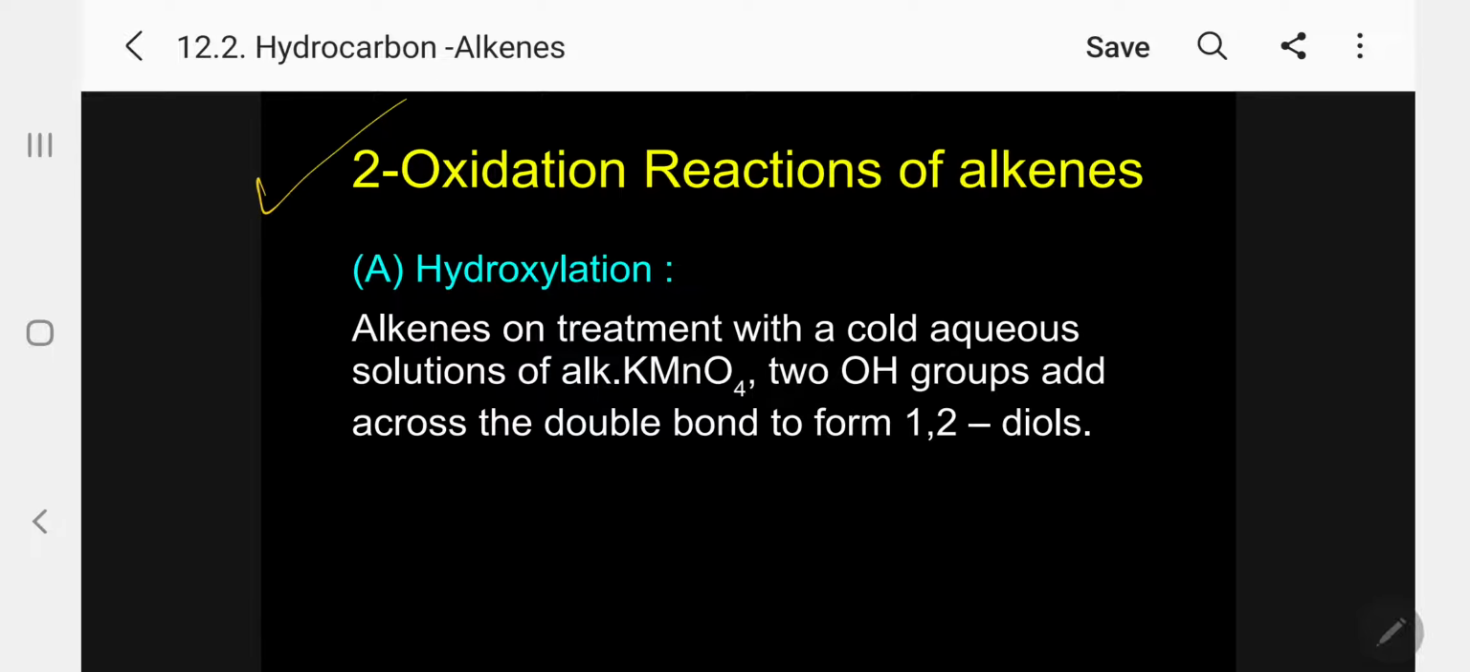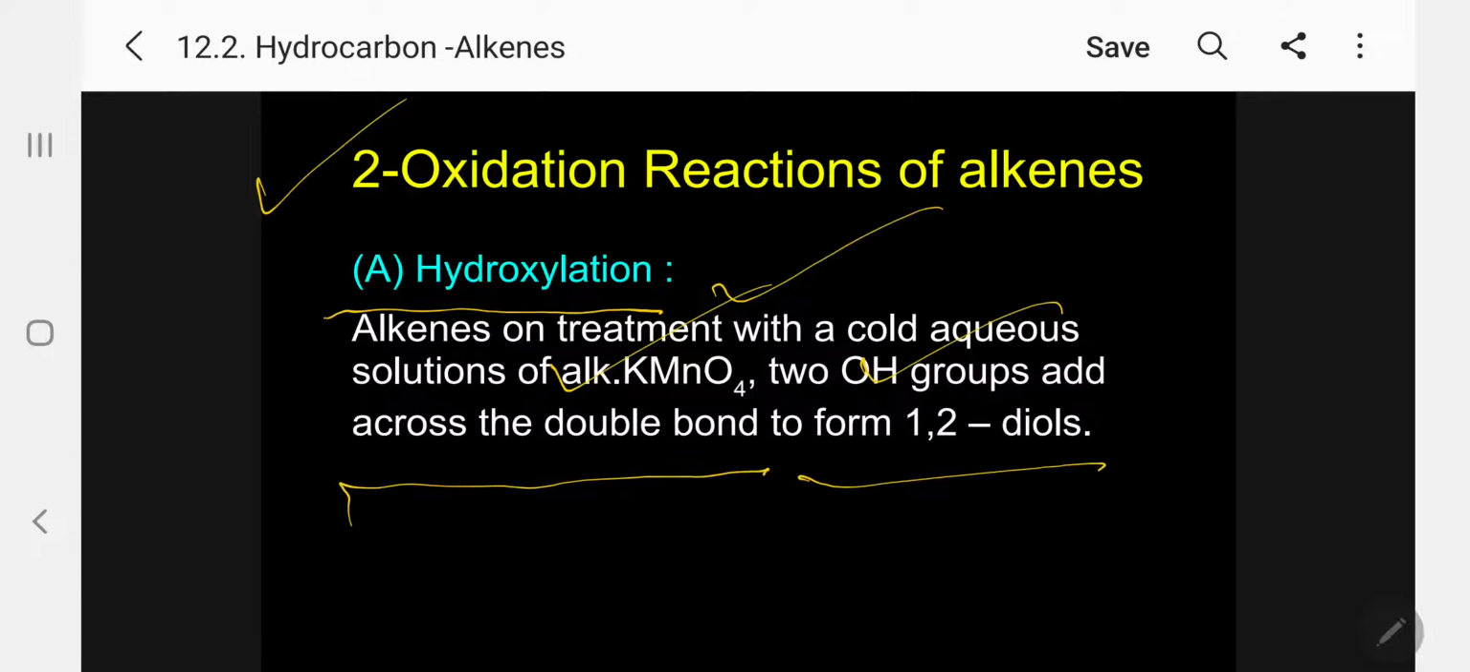The next one, oxidation reactions of alkenes. So far, what we have discussed are addition reactions. Now I will come to oxidation reactions. That is hydroxylation. This is the specific reagent. Alkenes on treatment with cold aqueous solution of potassium permanganate, Baeyer's reagent, 2 OH groups add across the double bond to form diol.